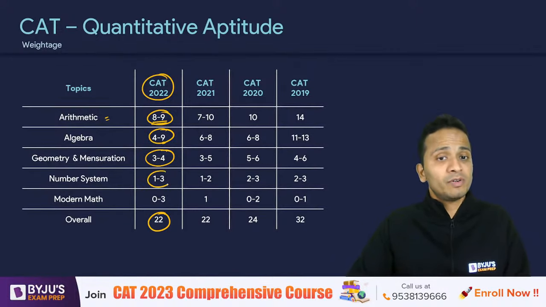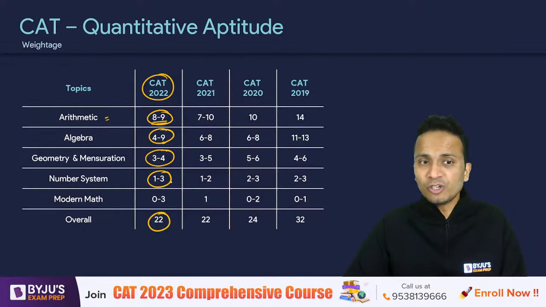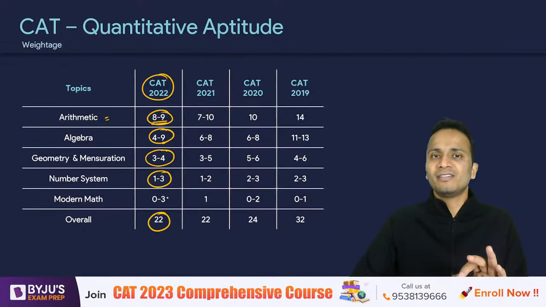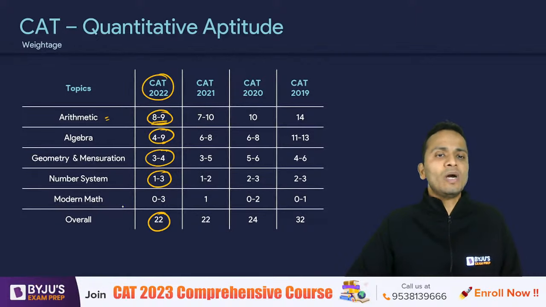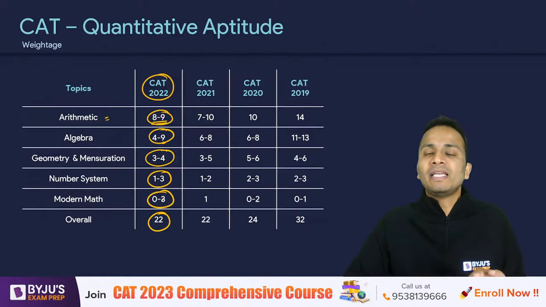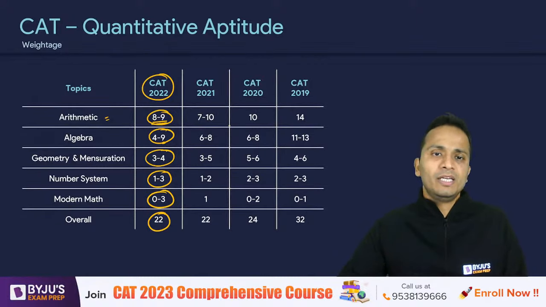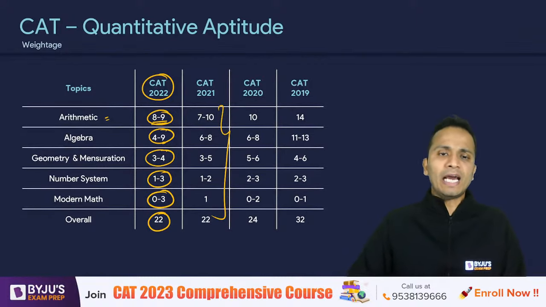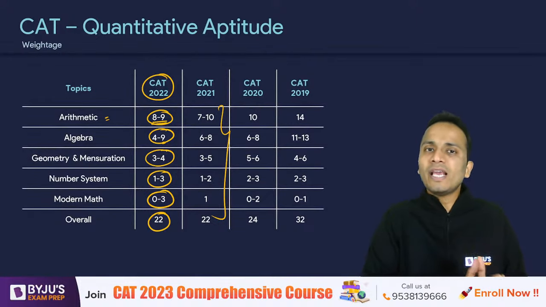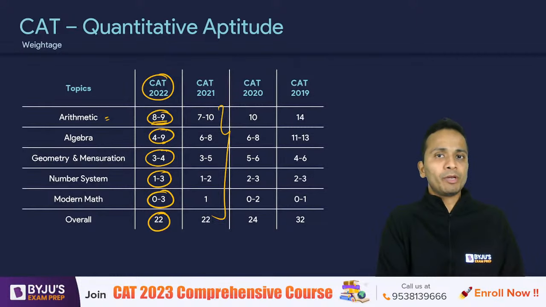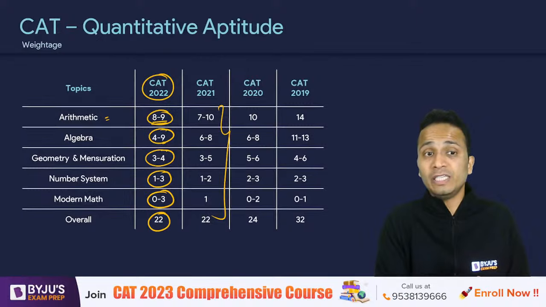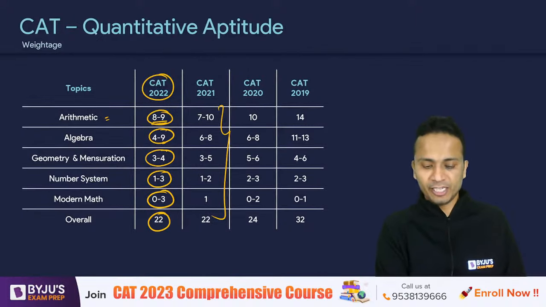From number system, as many as 3 questions appeared in the QA section of CAT 2022, and from modern maths as well, as many as 3 questions came. Similar is the story for CAT 2021. So I can say that all these areas are important because you may expect more than 2 questions from each of these areas in your examination.